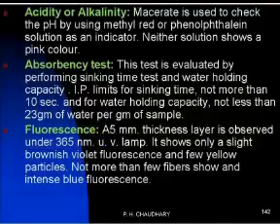Then there are the different tests as per the IP to evaluate the absorbent cotton wool. Number 1, acidity and alkalinity, in which neither solution, that is methyl red and phenolphthalein solution, shows a pink color. When the solution shows pink color with methyl red, you can say it is acidic. When with phenolphthalein it shows the pink color, you can say it is alkaline. But the absorbent cotton wool macerate, that is soaked in distilled water, gives neither color with methyl red or phenolphthalein, that is it is neutral with the pH around 7 to 7.4.